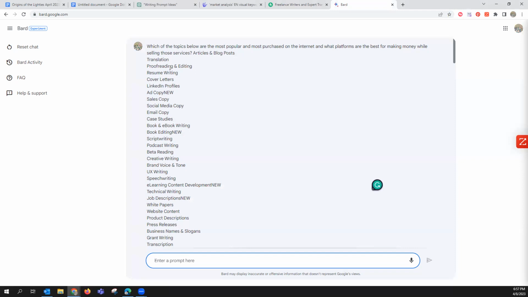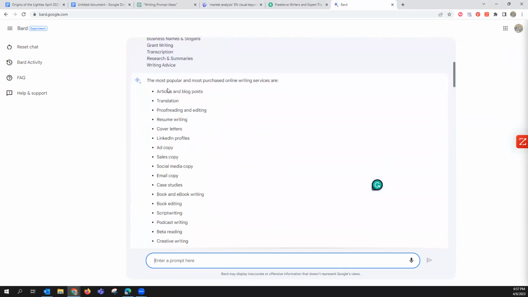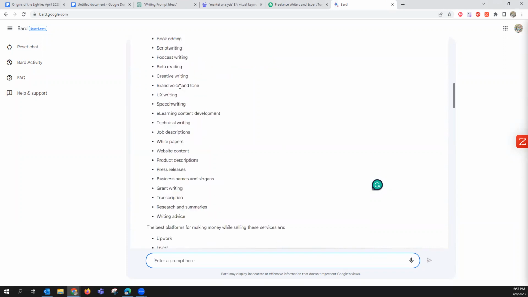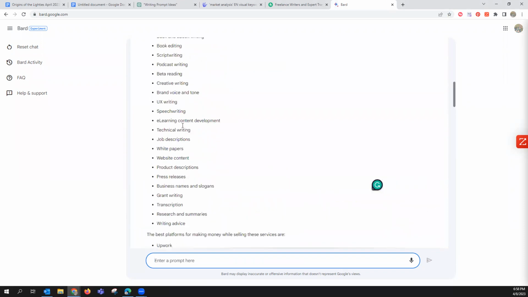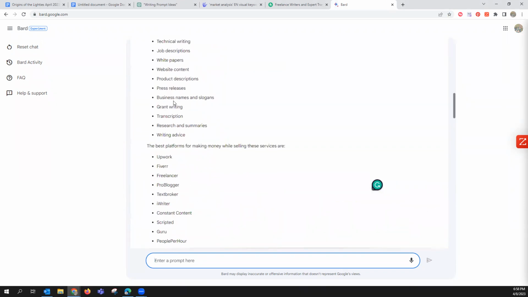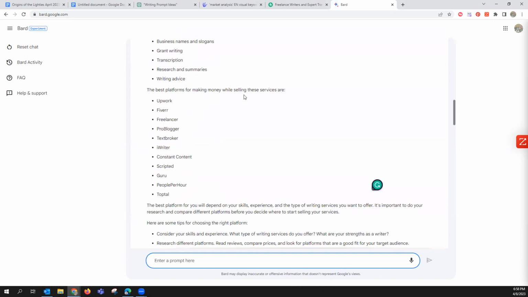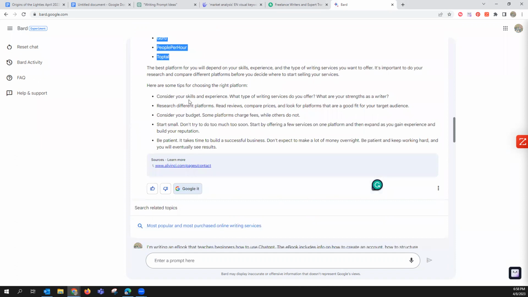Anyway, so I pasted all the information, that list, into Bard and said, which of these topics are the most popular, most purchased on the internet? What platforms are the best for making money while selling those services? Then pasted them in. Boom. Okay, so here we go. The most popular, most purchased, and it gives me the list. This was one of the second drafts it gave me. This is a lot of ideas, right? Look at that. Okay, best platforms that make money while selling services are these, right? So here's an idea, right?